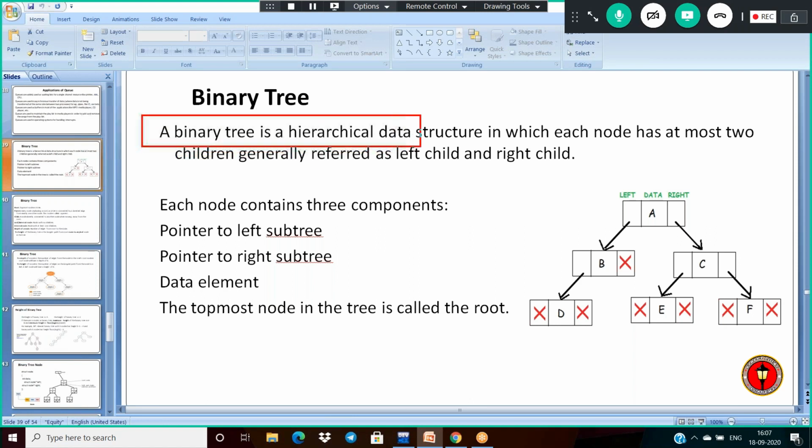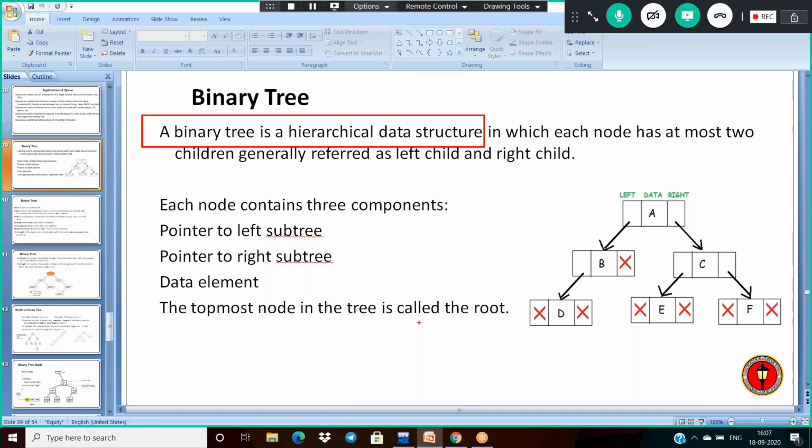The binary tree is a hierarchical data structure. First, why is it a hierarchical data structure? If you see the linked list, it is also a data structure. Double linked list is also a data structure. Stack and queue are also data structures.